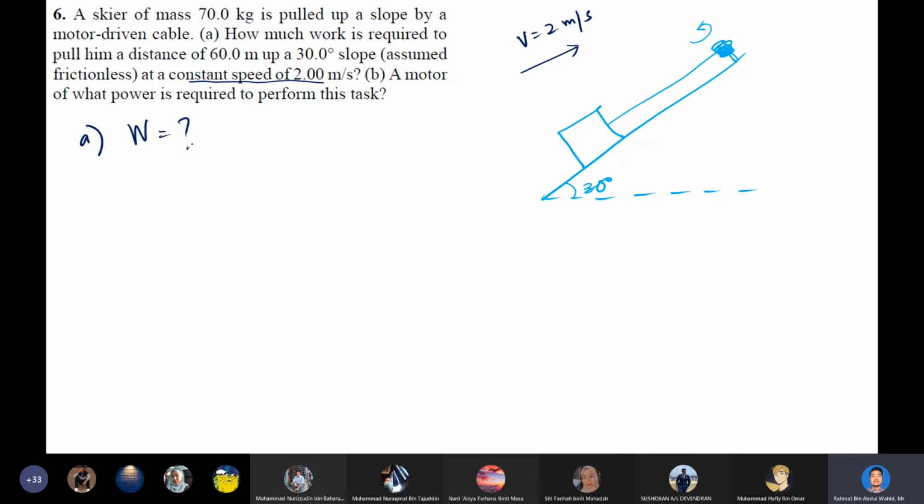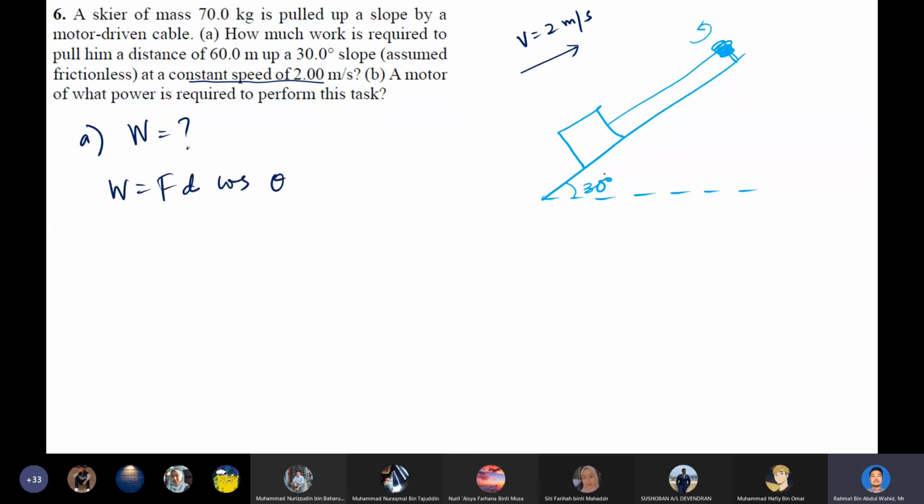Work is equal to what value? So here we are being given the distance, which is 60 meter up this 30 degree slope. So we're going to be using this formula, W is equal to F d cos theta.